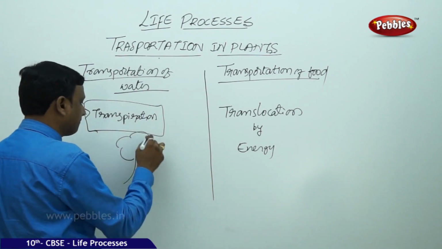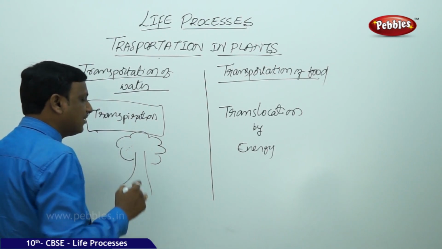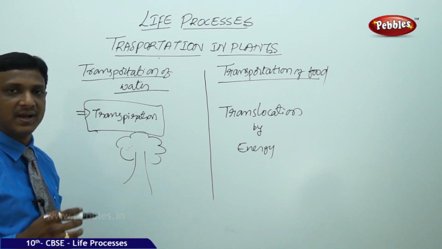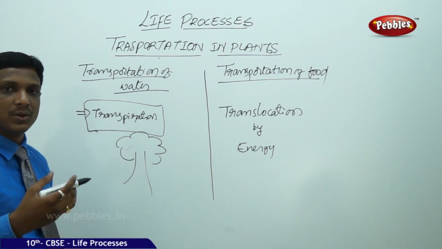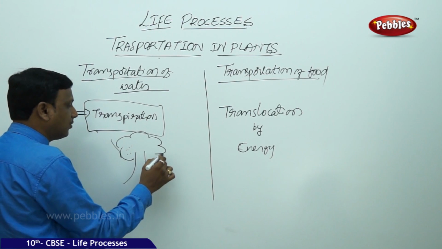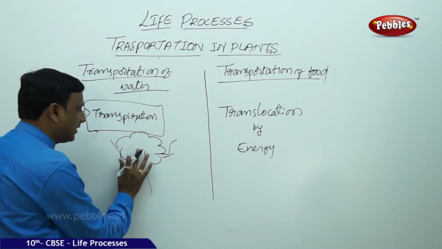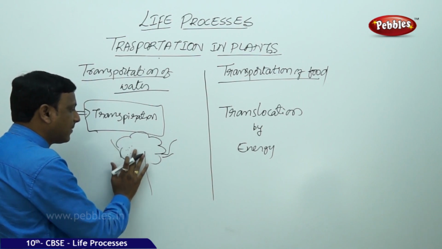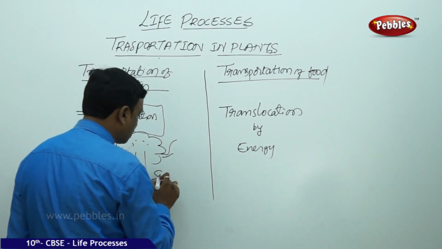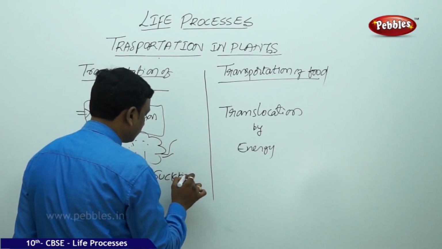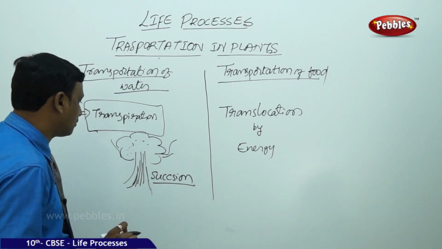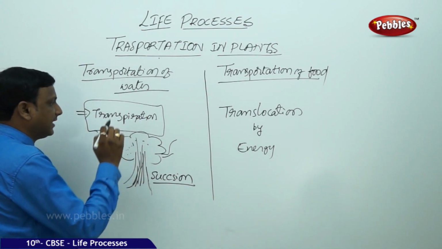So what is this transpiration? The leaves of the plants or trees have pores through which the water is evaporated continuously, that is by transpiration. The plant loses water in the form of water vapor. So when the stomata are open, the water vapor goes out. So the water is absorbed here, the water vapor is evaporated here. So as the water vapor is evaporated in the leaves, it will pull the water from the bottom. So this transpiration creates a suction effect, that means a pull of water from the roots. So by that the water travels in the xylem in this way.